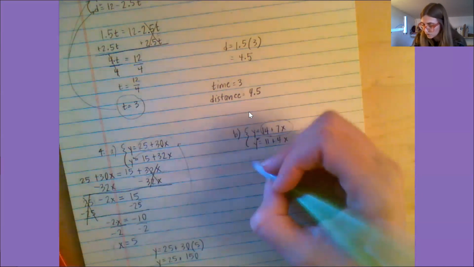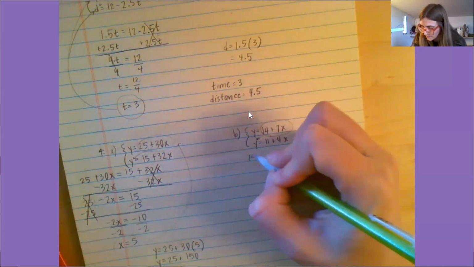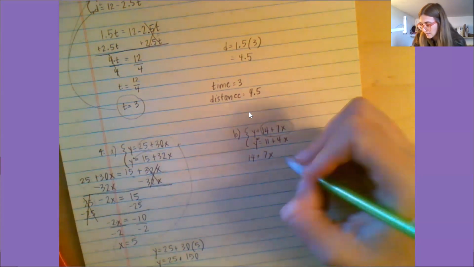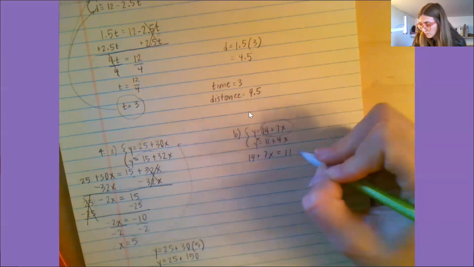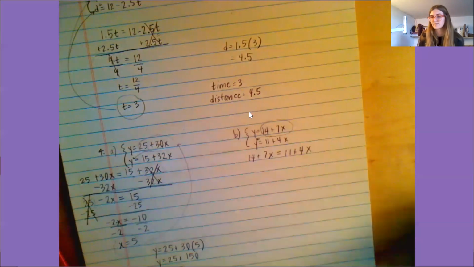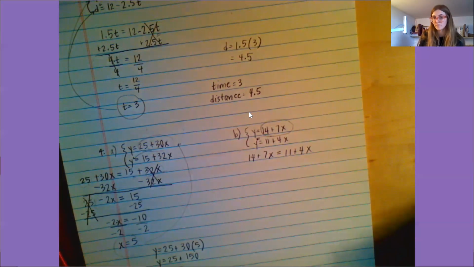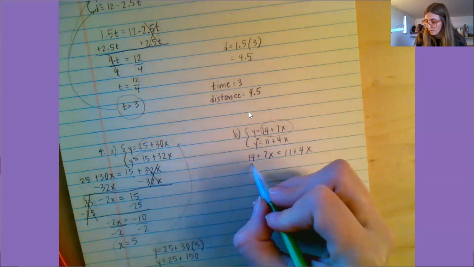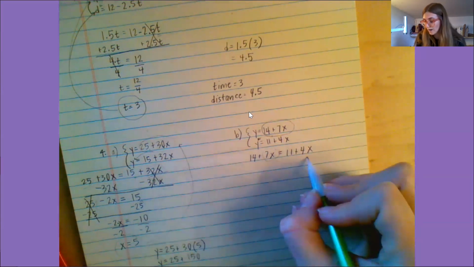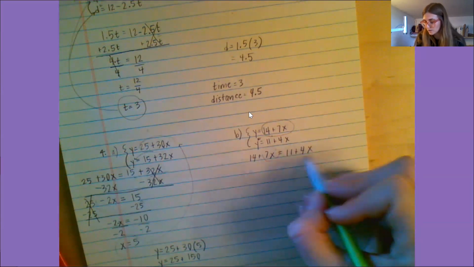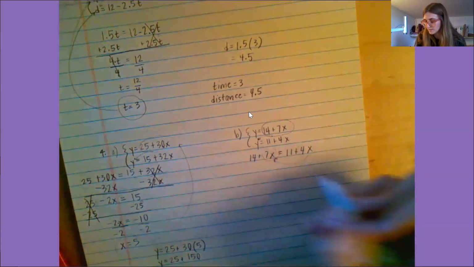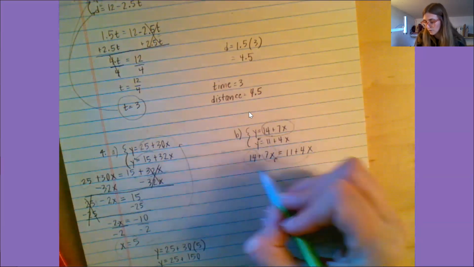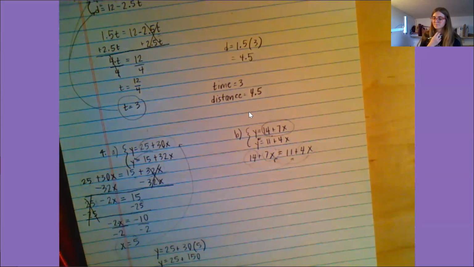Okay, so I get 14 plus 7x equals 11 plus 4x. Now I need to move my terms around. So I'm going to move my 4x to be over here with the 7x, and I'll move the 14 to be over here with the 11.